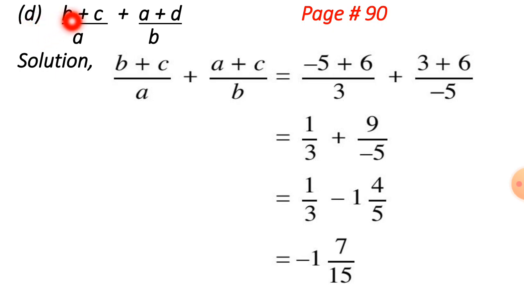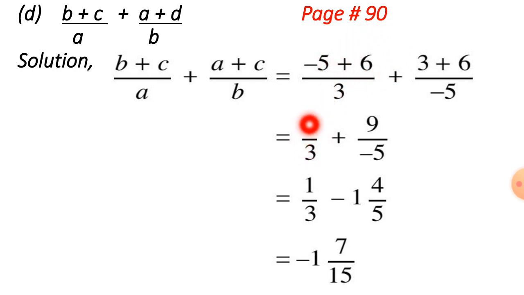D part is there: b plus c divided by a, then plus sign, a plus d divided by b. It is also on page number 90. Let's go with the solution. b has the value given in the question, -5. c has the value 6. a has 3. Here too we only have to put the values. 3 plus 6 divided by -5. Now we have to subtract these two numbers because plus minus will be minus.